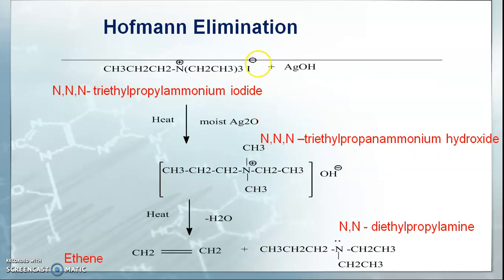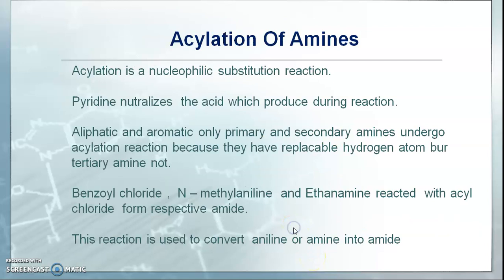So, the reaction is this. Here we take N,N,N-triethyl propyl ammonium iodide, which is a salt, and it is reacted with AgOH, and in presence of moist silver oxide, it gives the N,N,N-triethyl propane ammonium hydroxide, which on hydrolysis by heating gives ethene as a major product and also N,N-diethyl propyl amine.